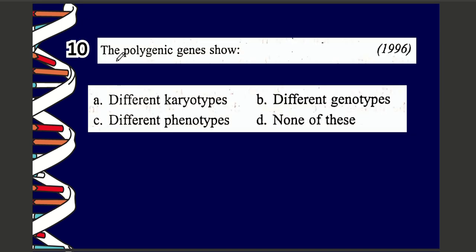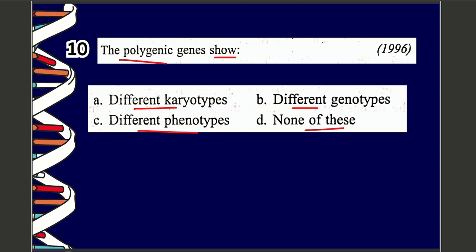Question number 10. The polygenic gene shows A. different karyotypes, B. different genotypes, C. different phenotypes, D. none of the above. The correct option is option number C, which is different phenotypes.